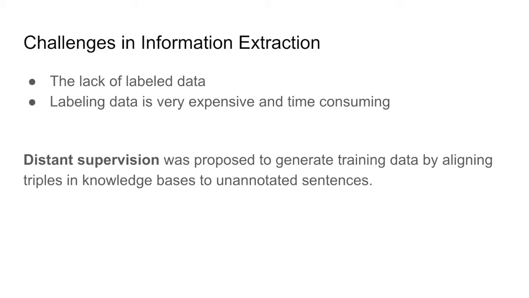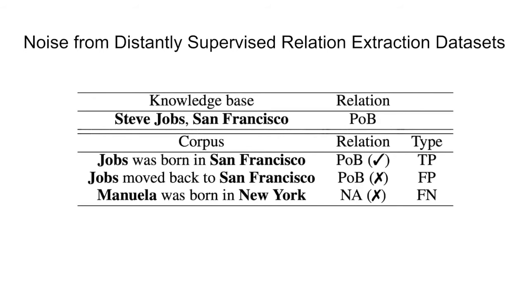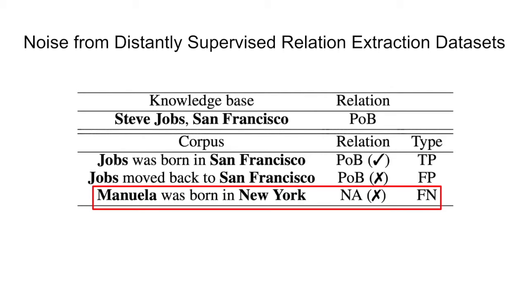The problems that people often face when trying to solve information extraction tasks using deep learning are the lack of labeled training data and the general high cost that comes with trying to generate a dataset of their own. Distant supervision was proposed as an efficient way to generate a large quantity of training data by aligning triples in a knowledge base to a large unannotated corpus. Distant supervision introduces both false positive and false negative noise. The third sentence here is an example of false negative noise. It is only labeled negative since the triple is absent in the knowledge base.